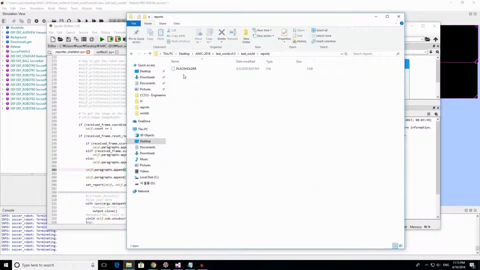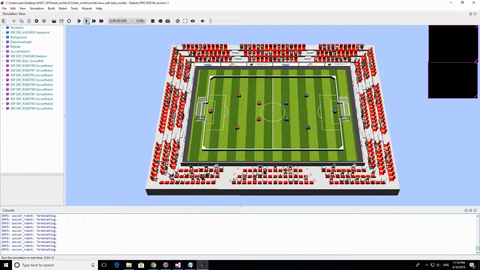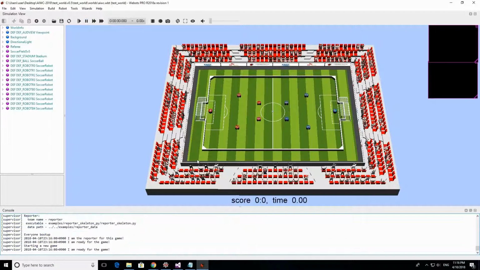So we're gonna delete the report that I already ran. We're gonna save it, and we're gonna run the simulation again. We see that our robot 2 is here. So he didn't touch the ball. And one team scored. Our team scored actually. Let's see if he touched the ball. Oh yeah, he touched the ball. Yeah, he's touching the ball again.